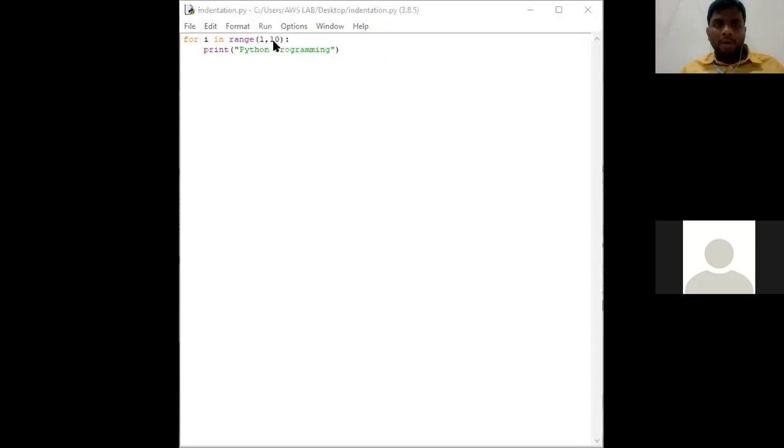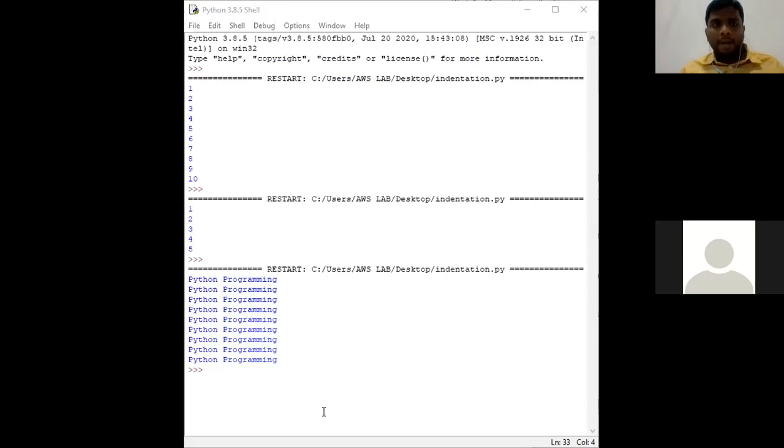Run Module. Go to the output screen. See, this is our output: Python programming. Okay, so for the next example, we shall check one more example with indentation.